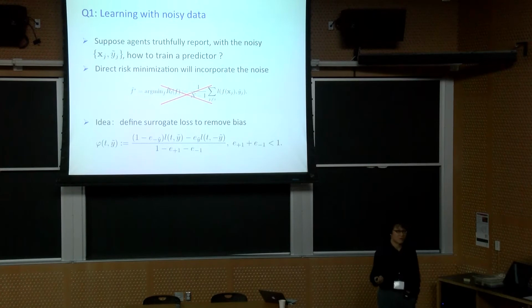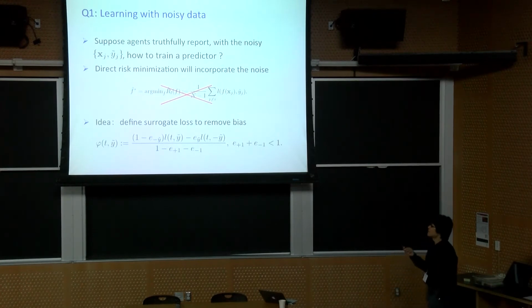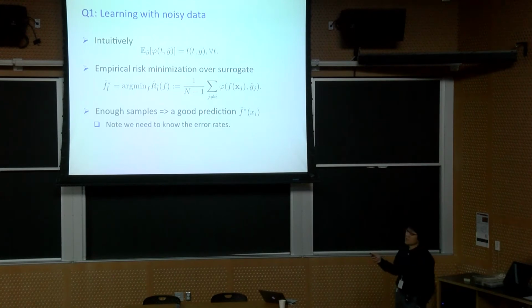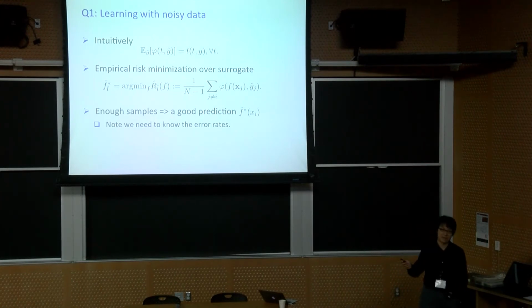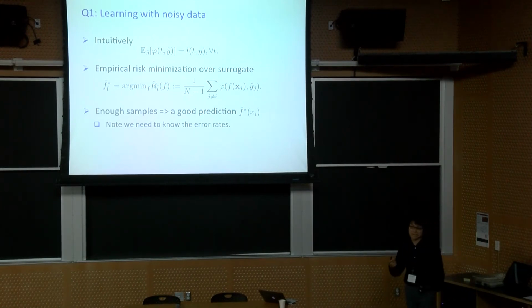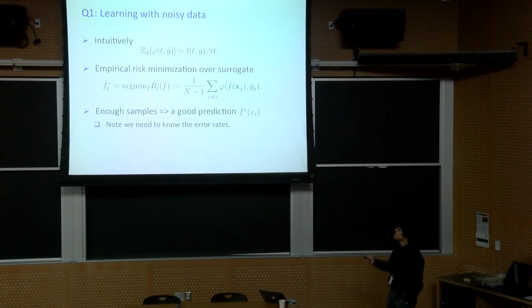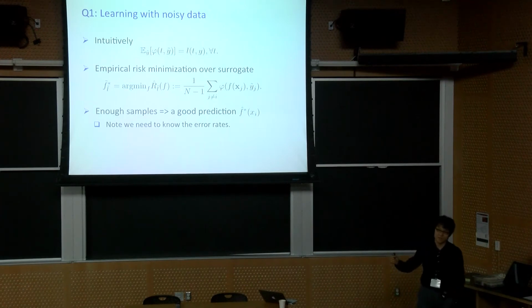And why this particular form? It's actually very simple, because when you take the expectation, the surrogate loss function becomes exactly the loss function evaluated at the true label. So in other words, the surrogate loss function is an unbiased estimator of the true loss. And then when you do risk minimization over the surrogate loss function, it's going to converge to the true loss.